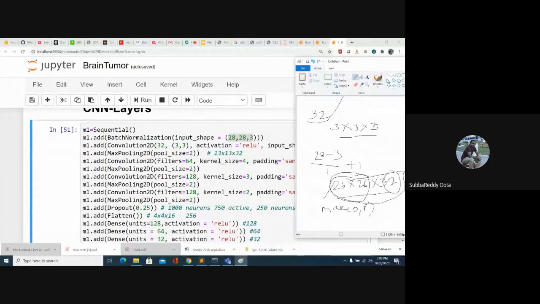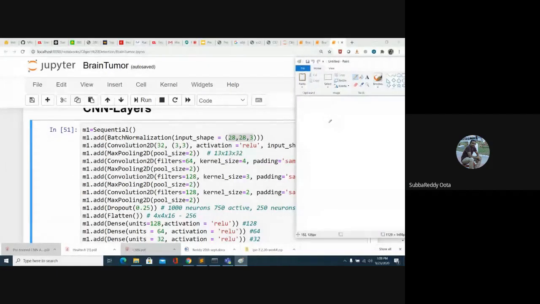Next we are going with the second convolution. There the number of filters is 64, the filter size is 4 by 4, and the padding is same. How will we get the output here?